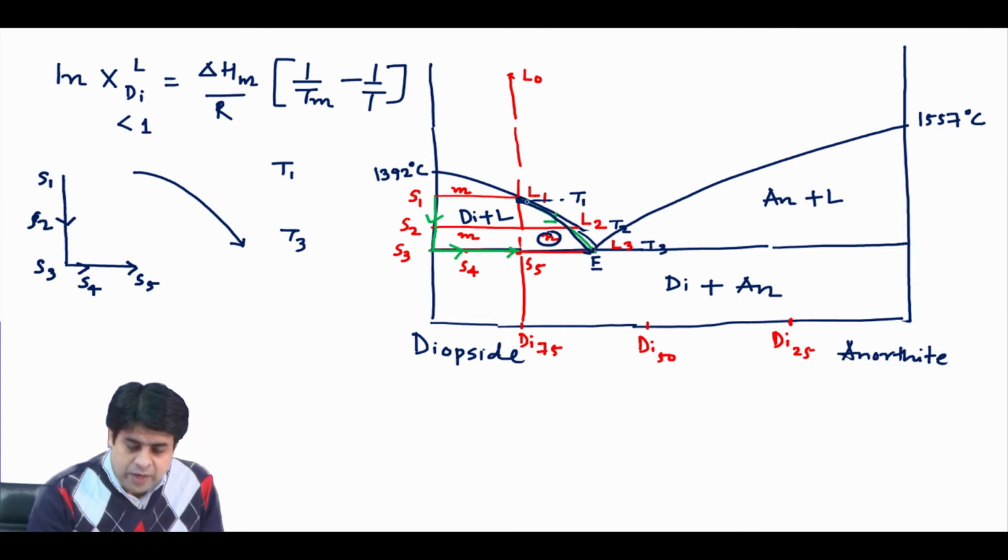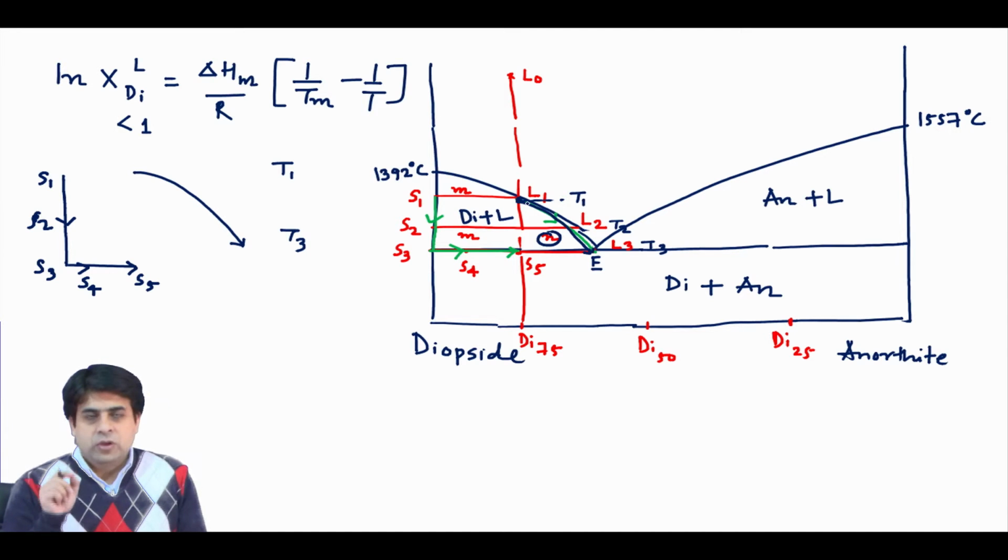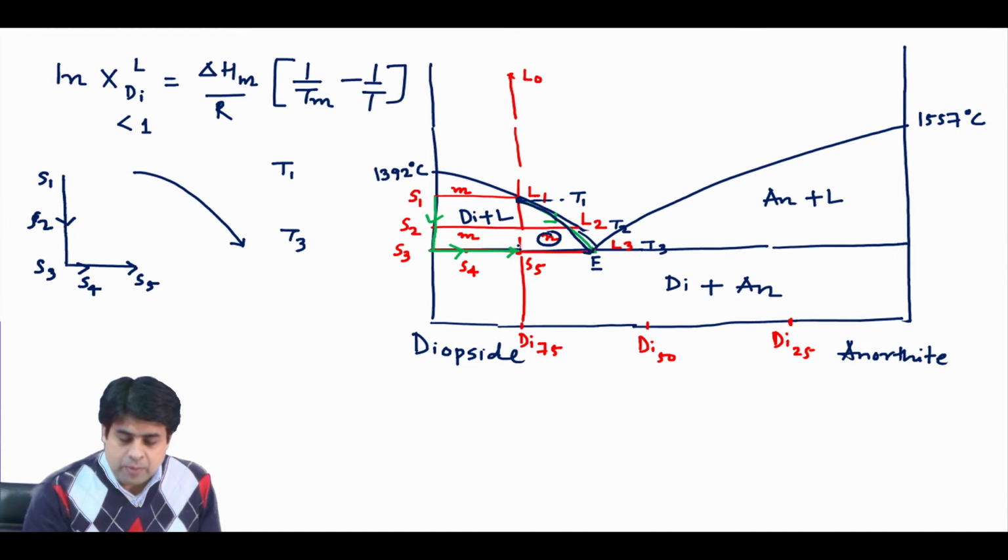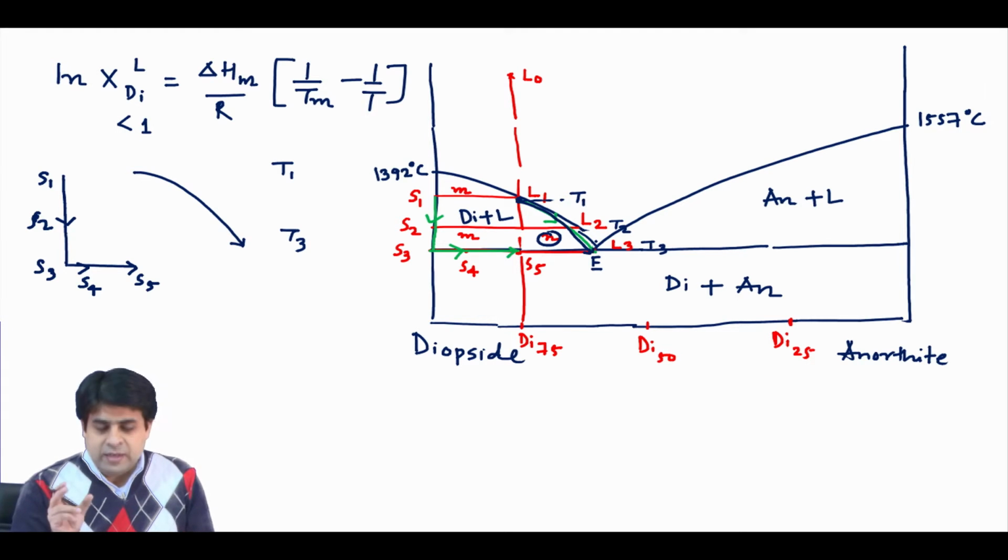At T1 you have 0% solid, at T2 your solid proportion has increased, and at T3 it is even more.